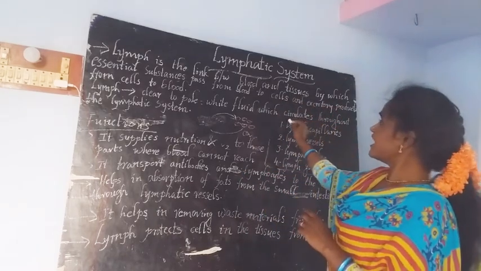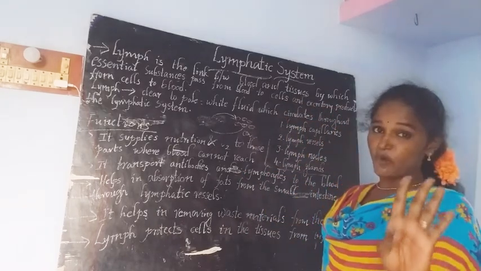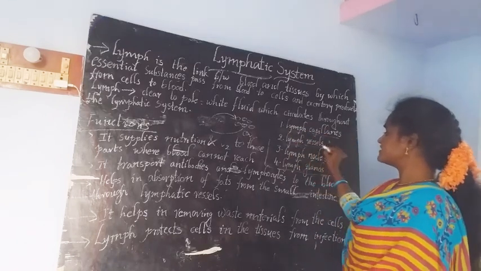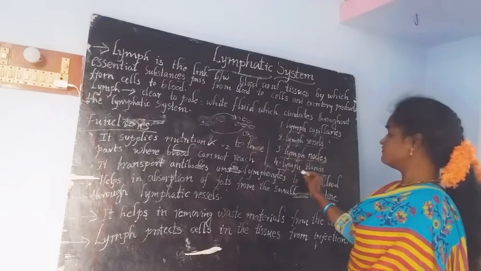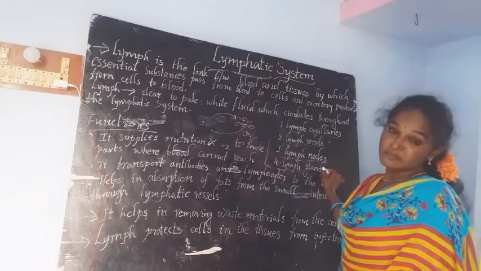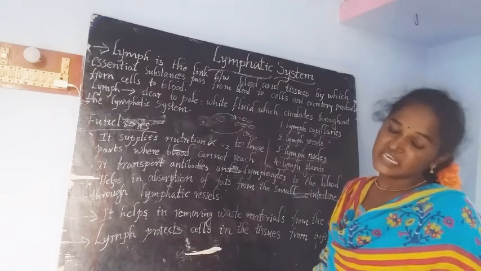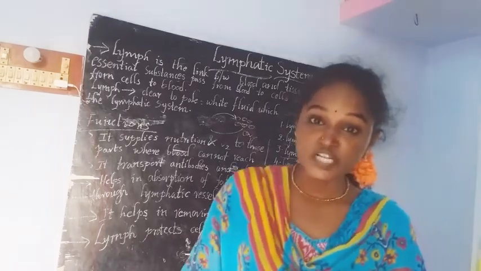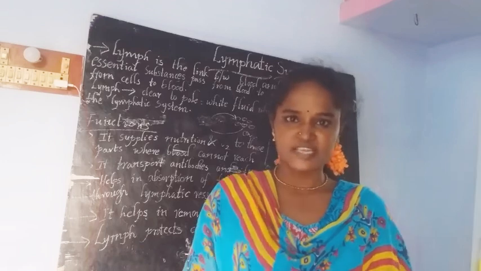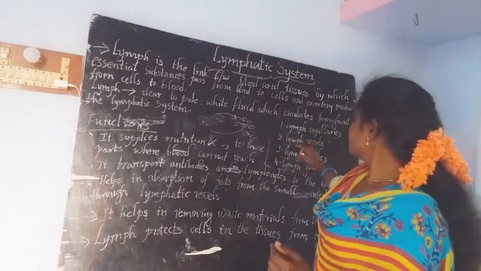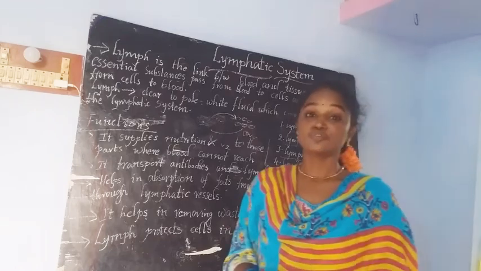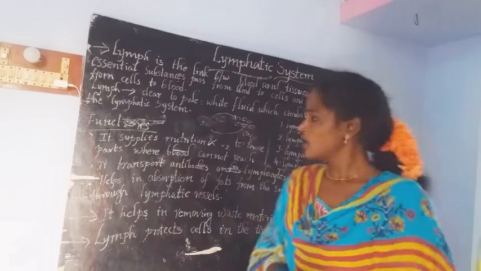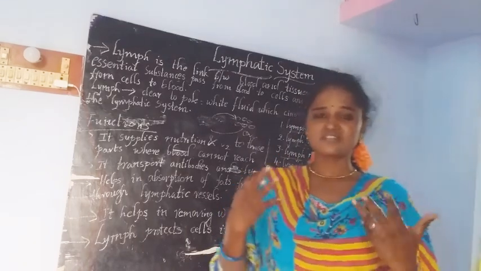See here children, the lymphatic system contains 4 important parts. What are they? Lymph capillaries, lymph vessels, lymph nodes, lymph glands. How are our blood vessels working? A blood vessel is a pipe-like structure. In the same manner, the lymph vessel is also a pipe-like structure which also contains some valves to stop the reverse flow of lymph.